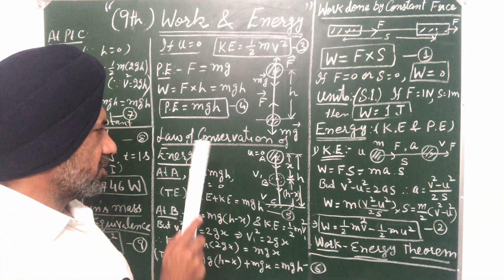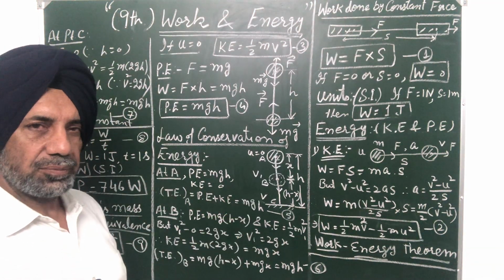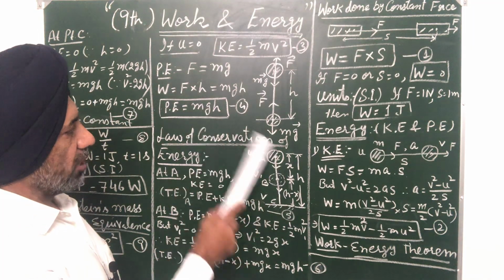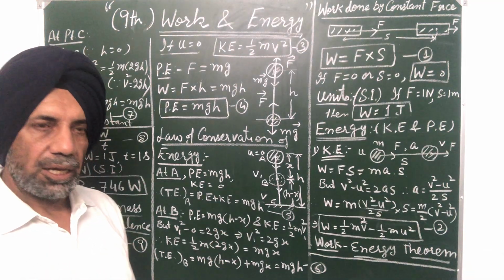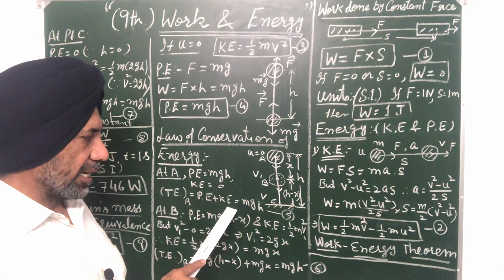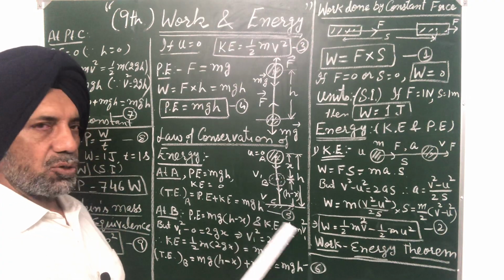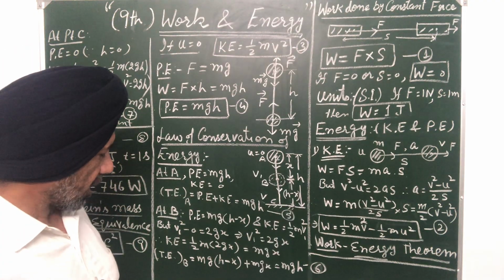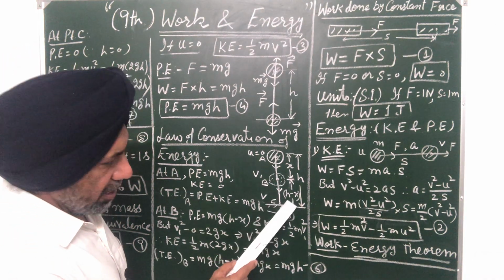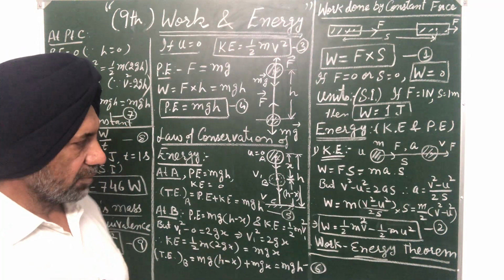So for that, the energy at point A. At point A, the initial velocity is 0. It means the kinetic energy of the body is 0. Potential energy will be mgh. We have derived the equation for potential energy. So the total energy at point A will be the sum of potential energy and kinetic energy, that is mgh plus 0, which is mgh. So the total energy at point A is equal to mgh. Say this is equation number 5. At point B, the potential energy will be mg into the height of B. The height of point B from the ground is h minus x, h minus x.